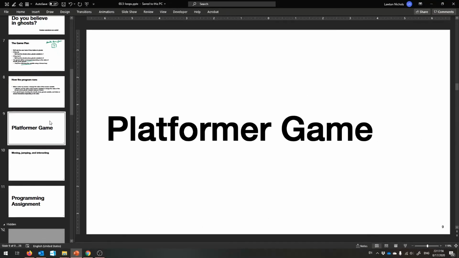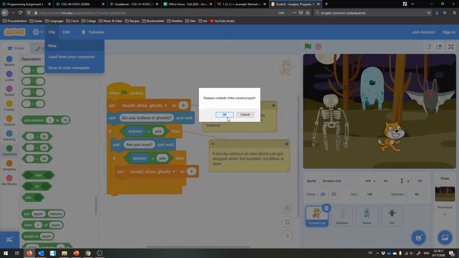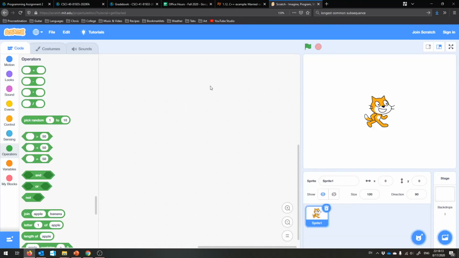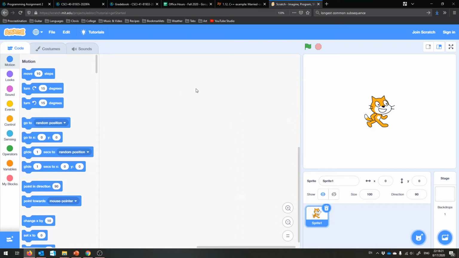So, what I want to get into now is this idea of a platformer game, and that will be your next programming assignment. So, what will happen is I will make a new project. Here I am. And my computer just turned on its fan super loud, so I'm going to reload this page just in case that was its problem. Okay, but now we're back.